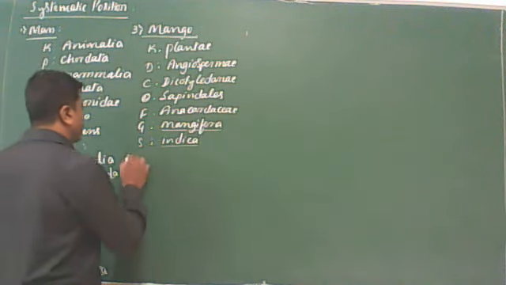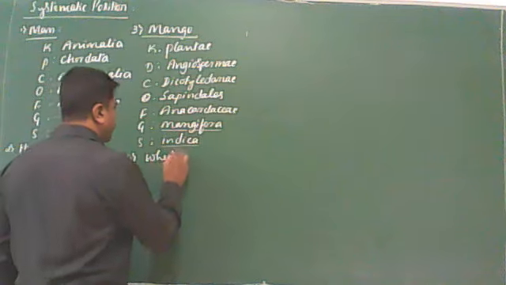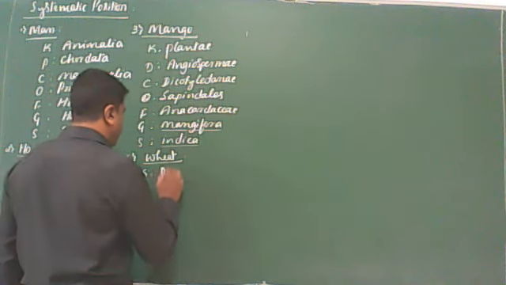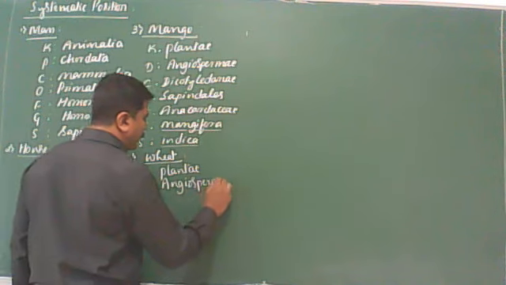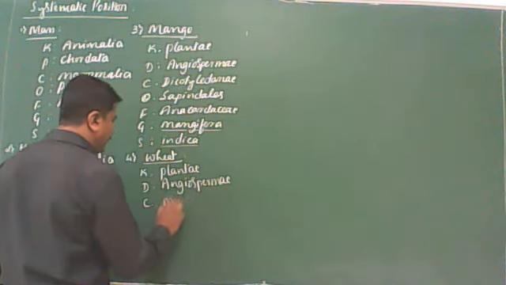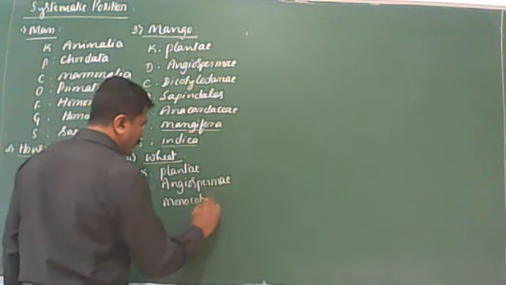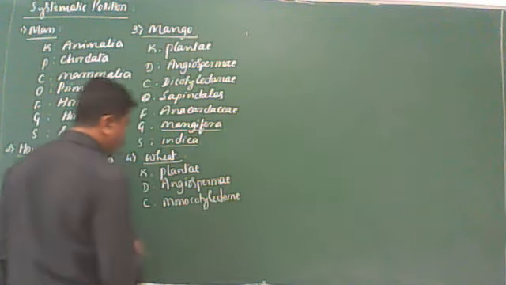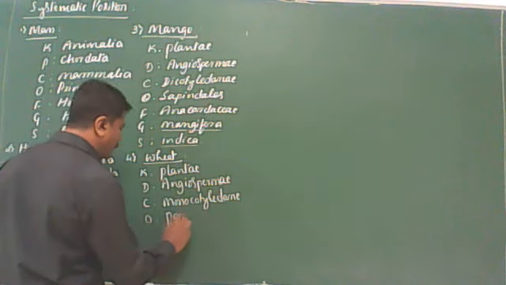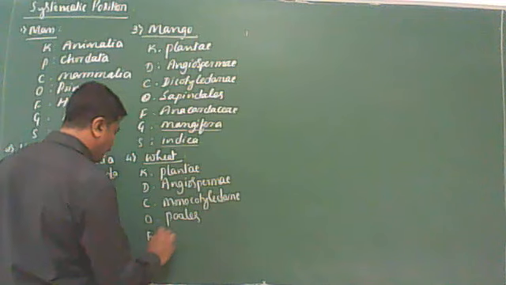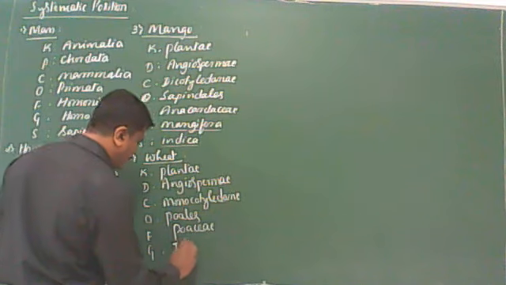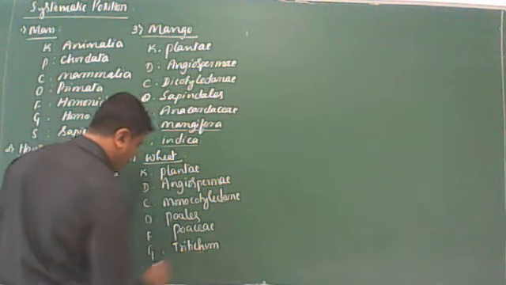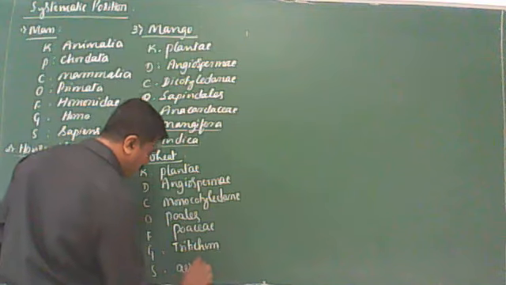Another one is the wheat. Same: Kingdom Plantae, Division Angiospermae, Class Monocotyledonae, Order Poales, Family Poaceae, Genus Triticum, Species Aestivum.